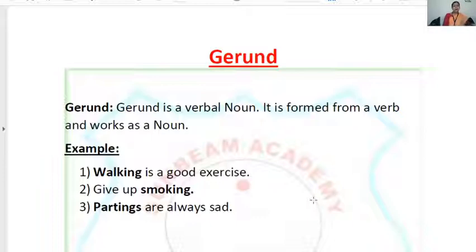Now, give up smoking. Smoking is the object here. Again, it's a noun. So smoking is a gerund. Now, partings are always sad. Parting is my subject. It's a verb, but doing the work of a noun. So it is a gerund. So you can very easily differentiate between the participle and gerund. Gerunds are the verbs that behave like nouns, while the participles are the verbs that behave like adjectives.